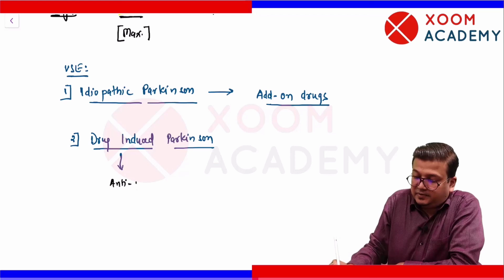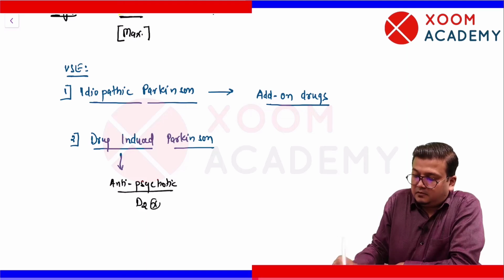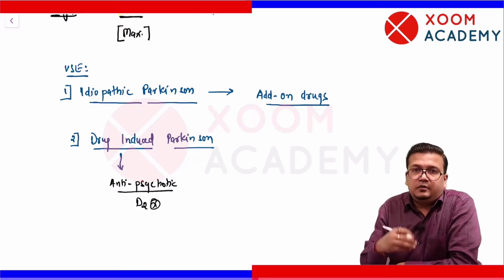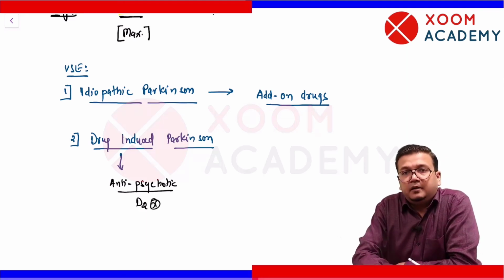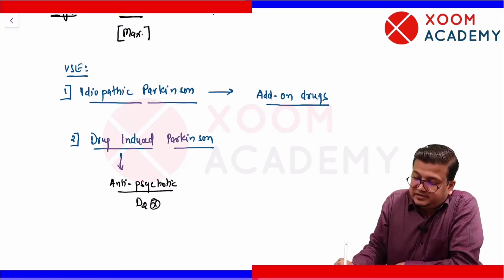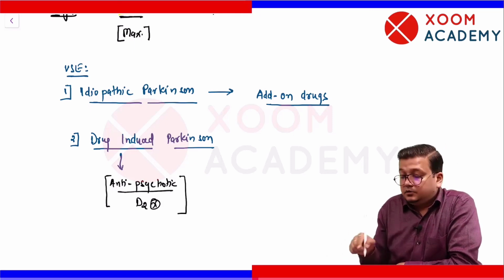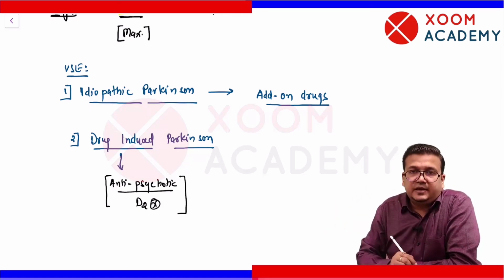Patient is a psychotic patient who is taking a D2 blocker, and due to D2 blockade, patient has developed extrapyramidal side effect of Parkinson. So this patient, please remember, is taking a D2 blocker or antipsychotic. Those drugs have induced Parkinson as a side effect.